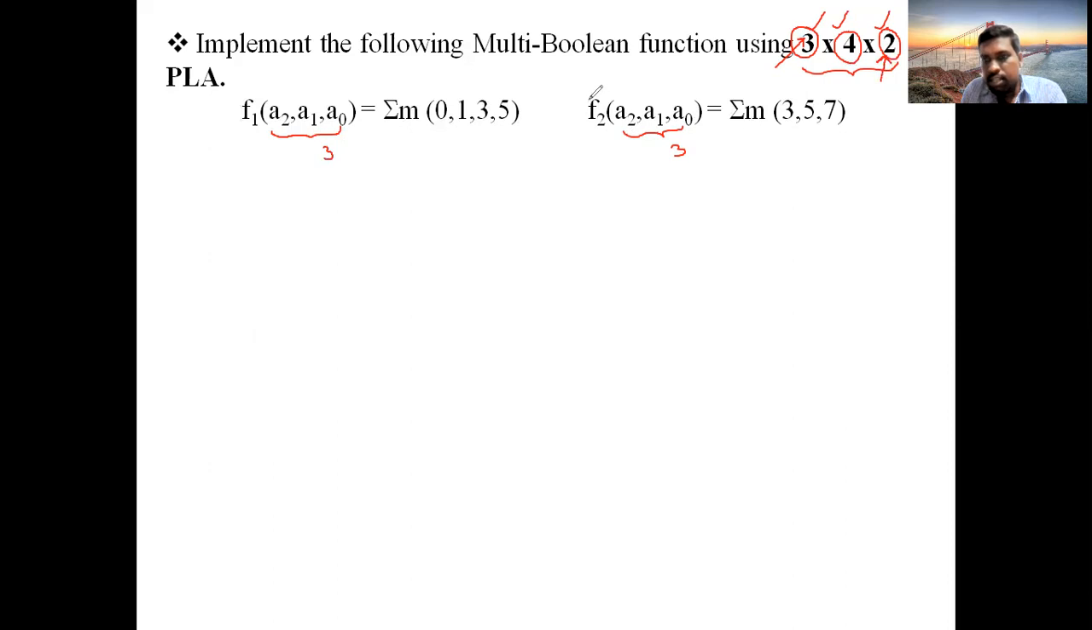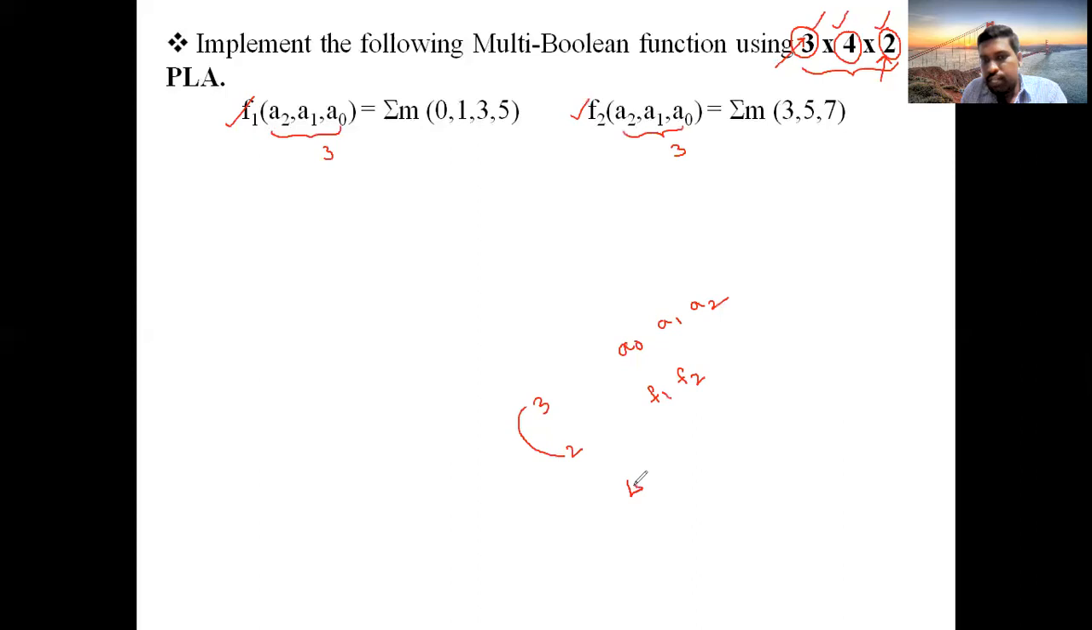See, F1 is the first output, second one is F2. So you are having 2 outputs. Okay. So inputs are there. What are those? 3 inputs are there: A0, A1, and A2. These are the 3 inputs. Next, F1 and F2. These are your 2 outputs. So the condition is satisfied regarding inputs and outputs.